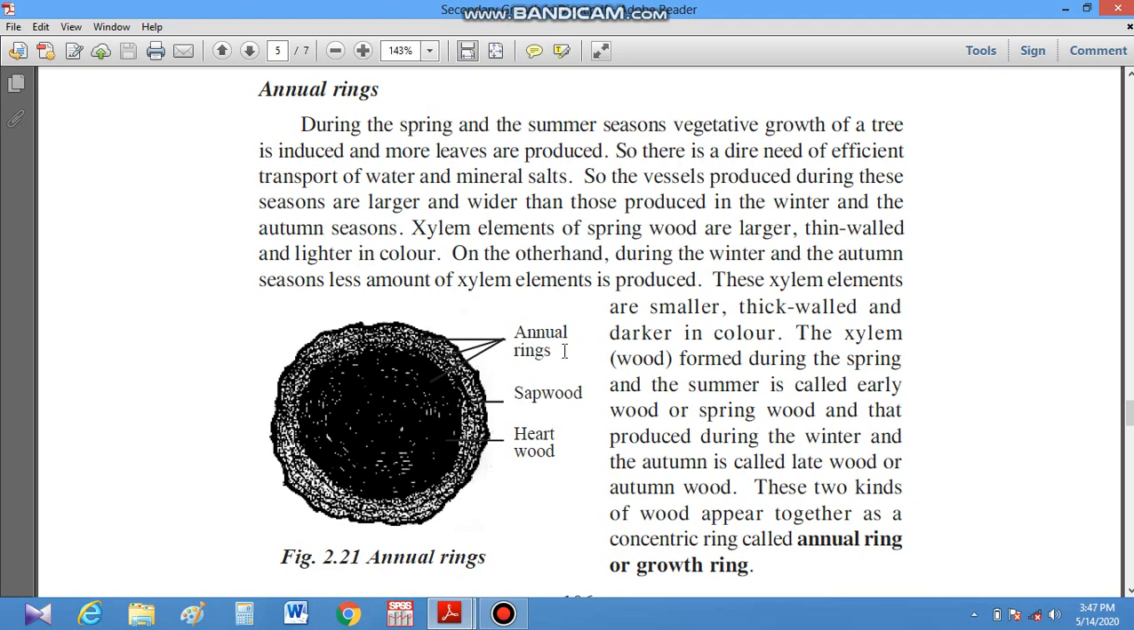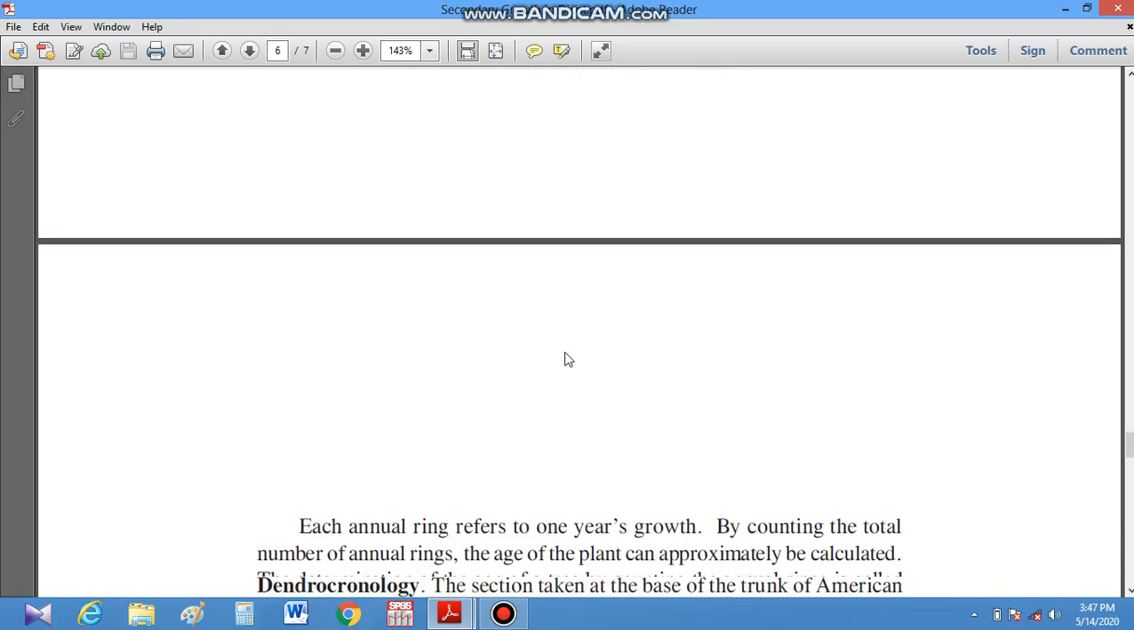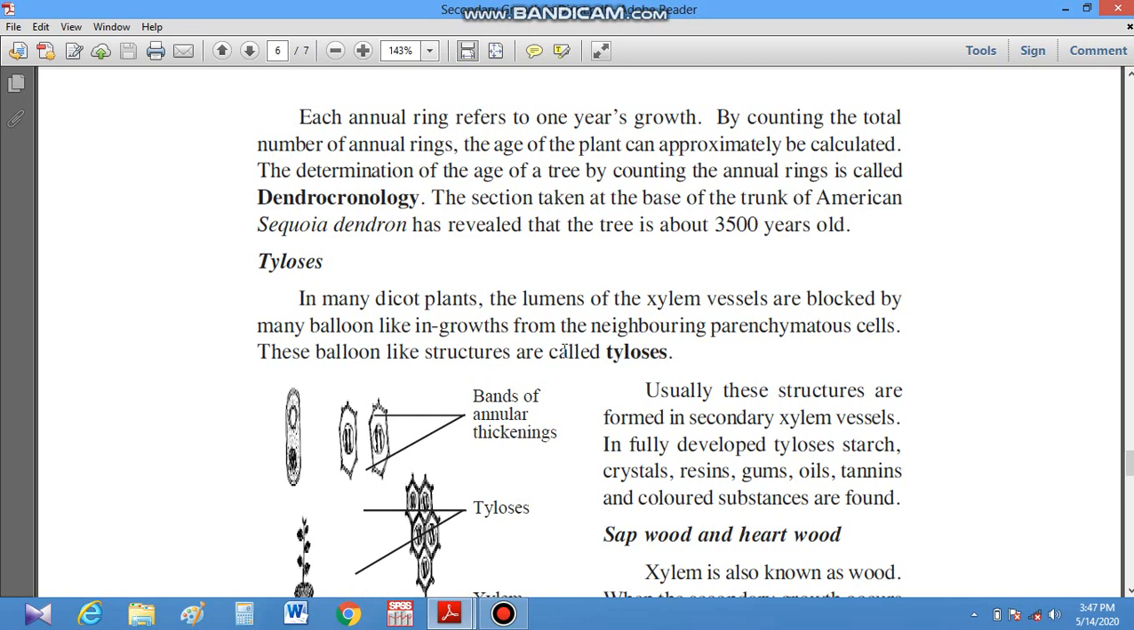So when annual rings are formed, by counting these annual rings we can count the age of the plant, that is how much secondary growth there was, how old the plant is. This determination of the age of a tree by counting the annual rings is called dendrochronology. Through counting the annual rings we can determine the age of the tree.